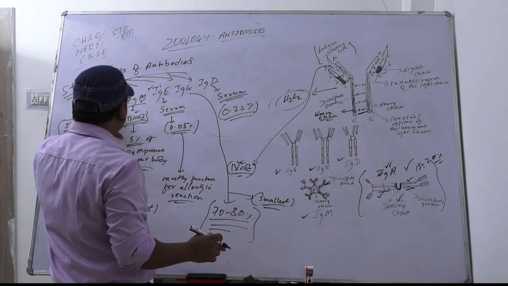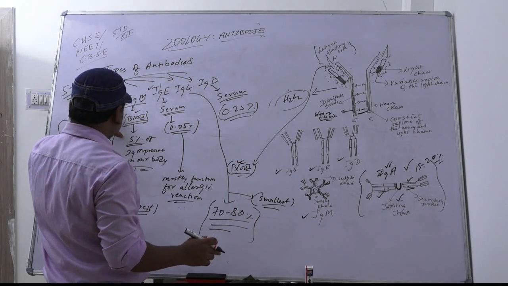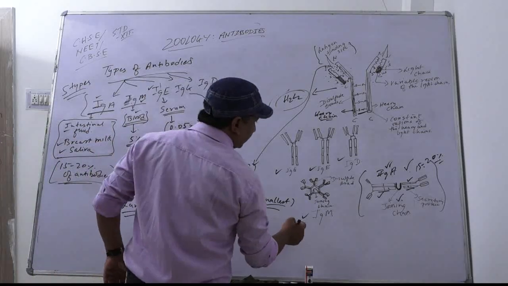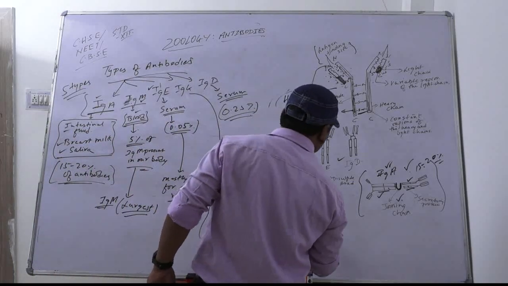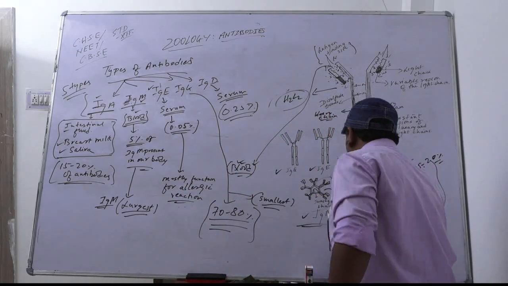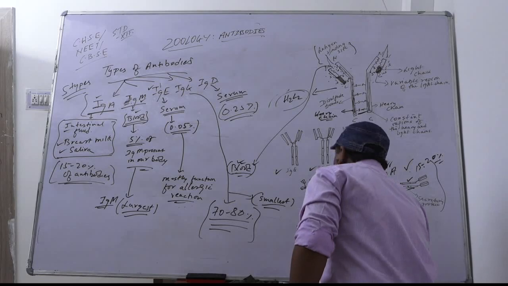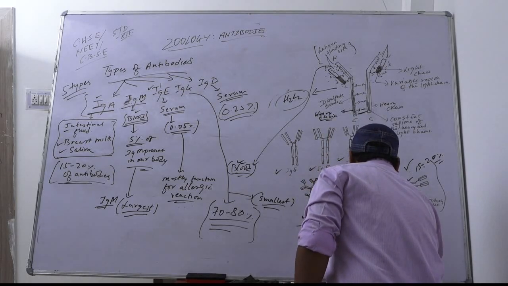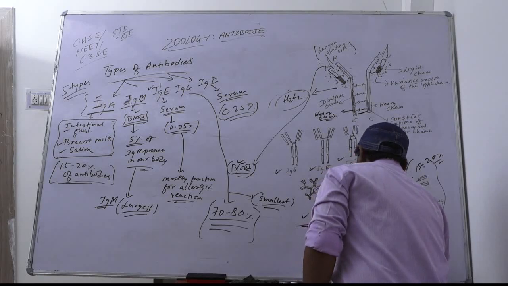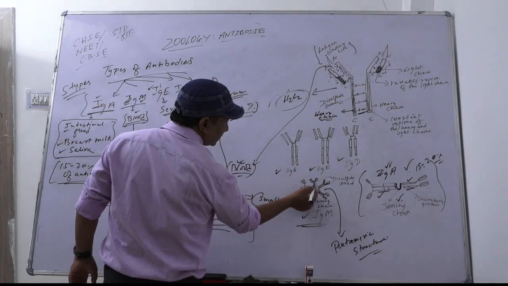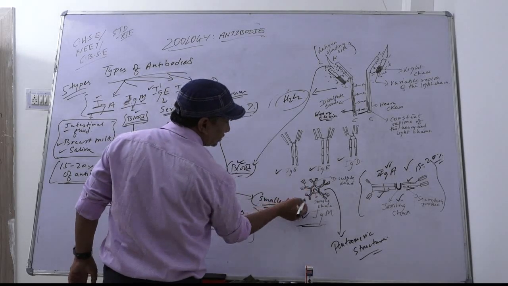Immunoglobulin M is the largest antibody. Which one is the largest antibody? Immunoglobulin M. Immunoglobulin M is pentameric in structure. How is it pentameric? This is a pentagon-like shape, present between the 5 antibodies. This is the joining chain.